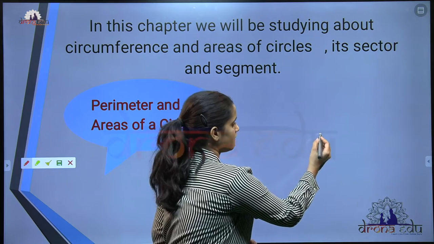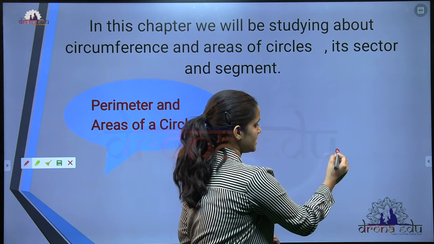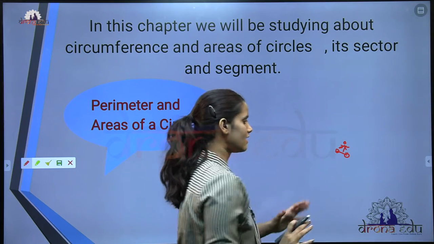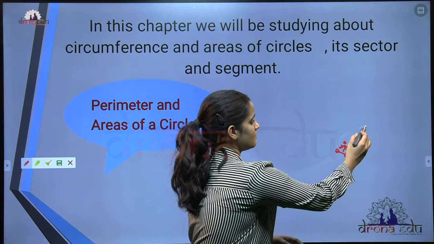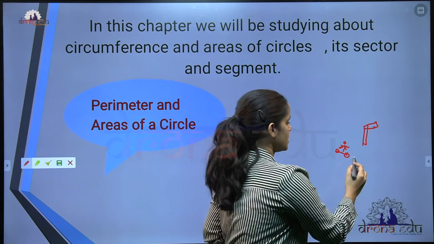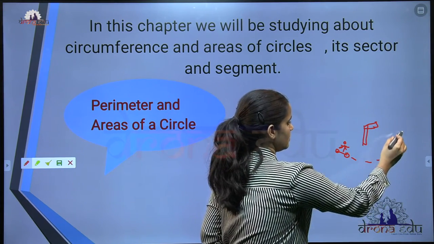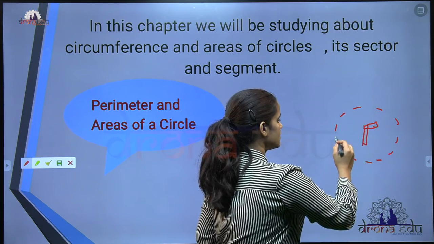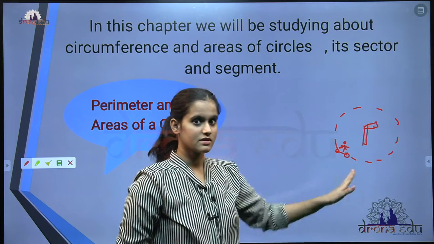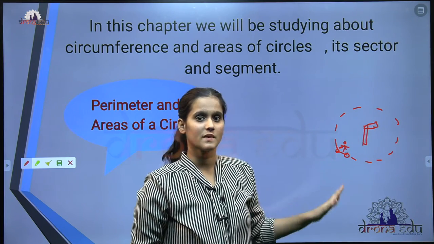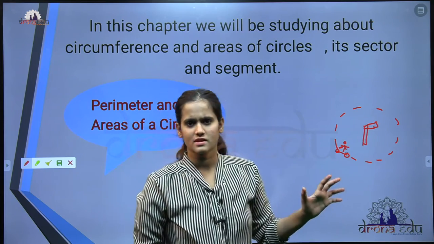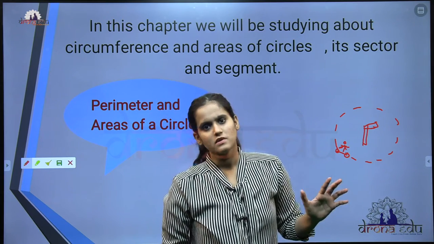Here there is a girl cycling, and there will be a pole here. She will cycle around this pole in the circular way. All this distance she covered in the circular way will be the circumference, or I can say it is also called the perimeter of a circle.